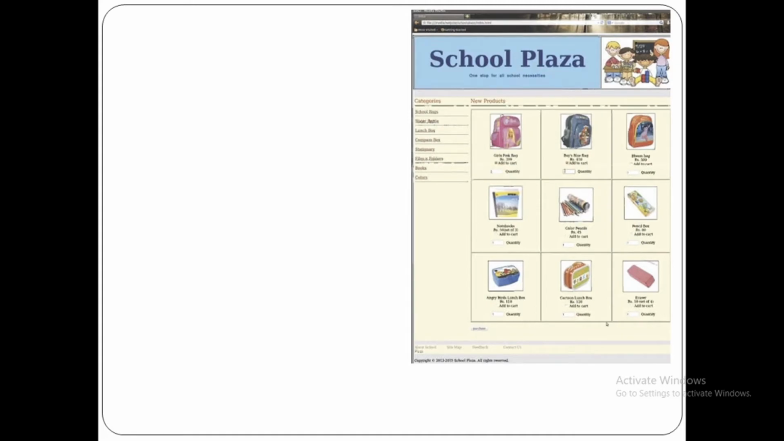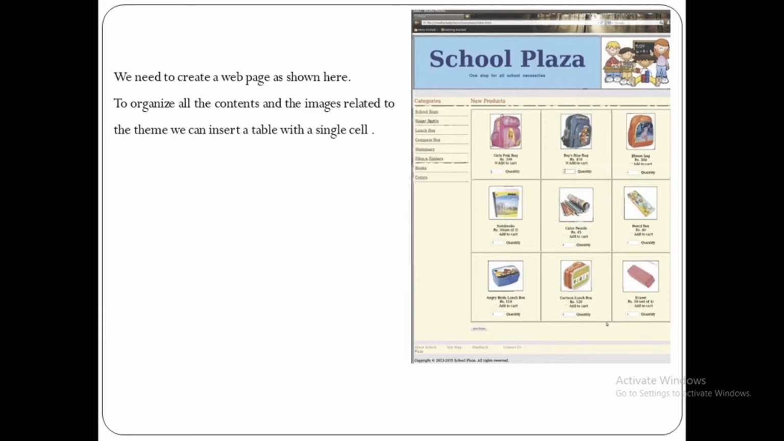So we need to create this type of website. You can see we need to create website as shown here. To organize all contents and the images related to the theme, we can create a table with a single cell. So here in this website you can see the heading is given School Plaza, then at the right side the logo is also there, then categories are given, school bags, then lunch boxes, etc. Then images are given.